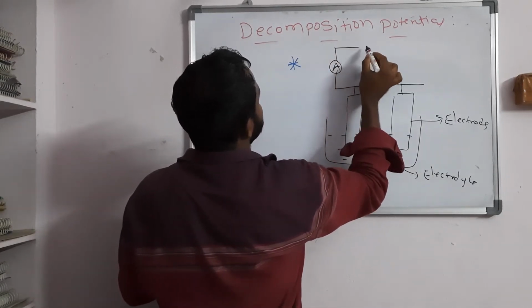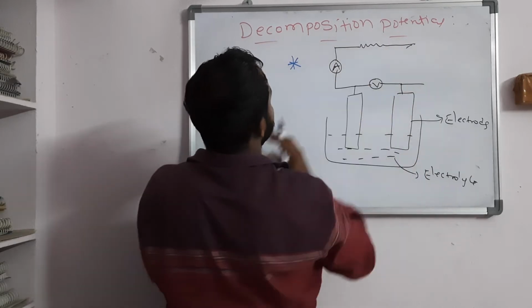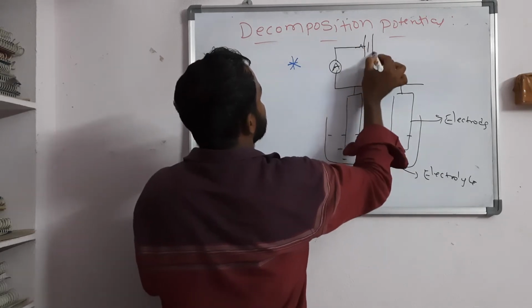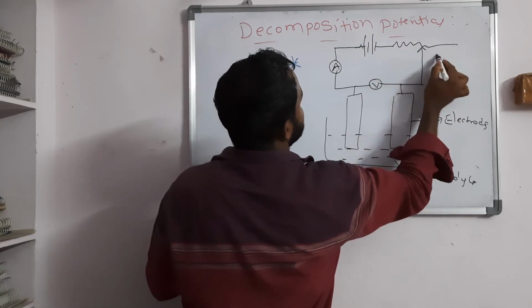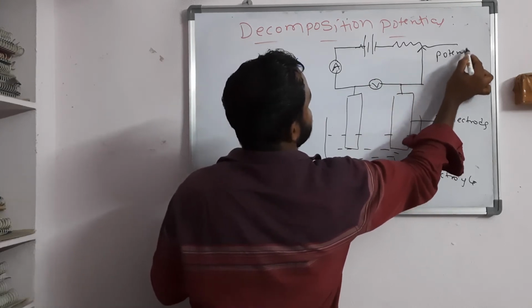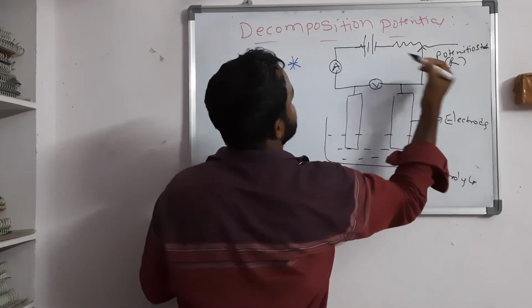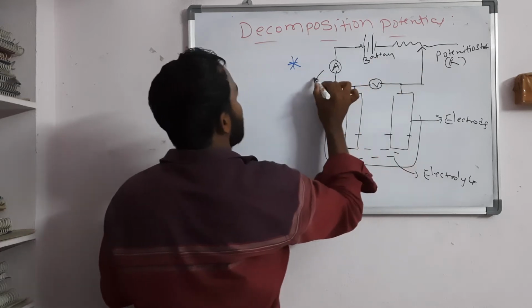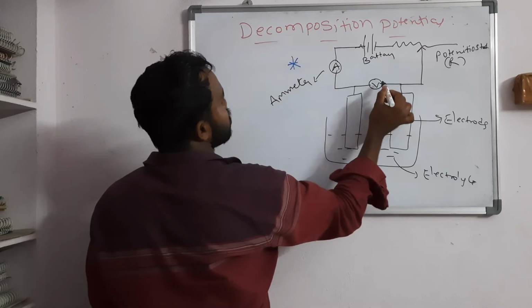Again, this is connected with the external battery. This is the potentiostat, resistance R. This is the battery, this is the ammeter, and this is the voltmeter.